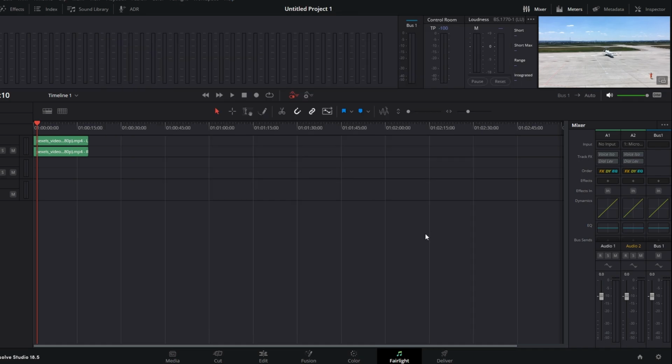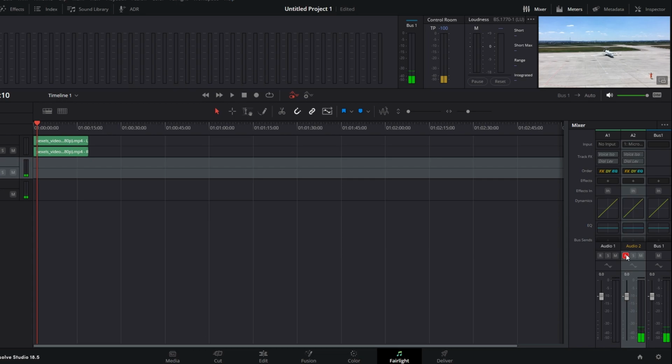Now press R on the audio channel to start recording. Speak into the microphone to record your voiceover. Press Spacebar or click on the Stop button to end recording. Mute other channels if you don't want to hear background music while recording.